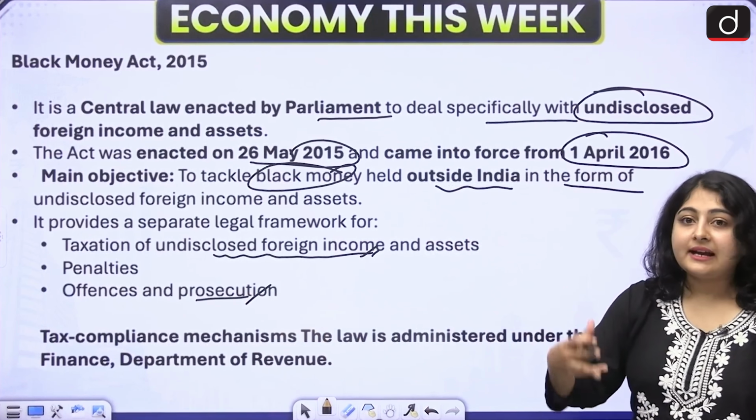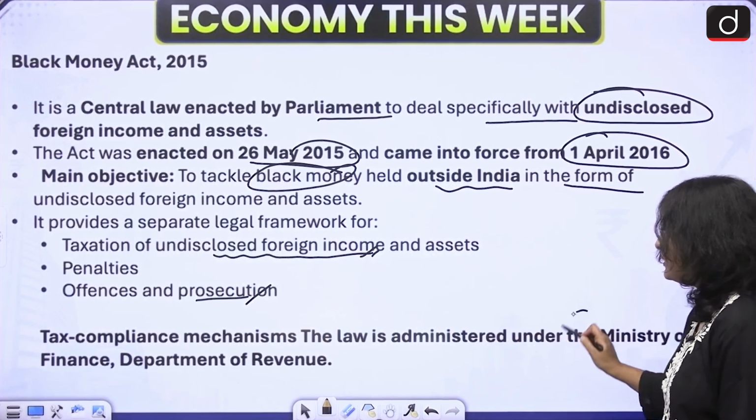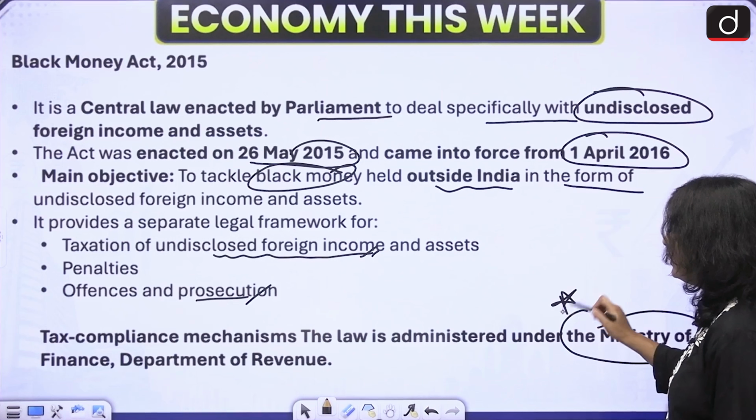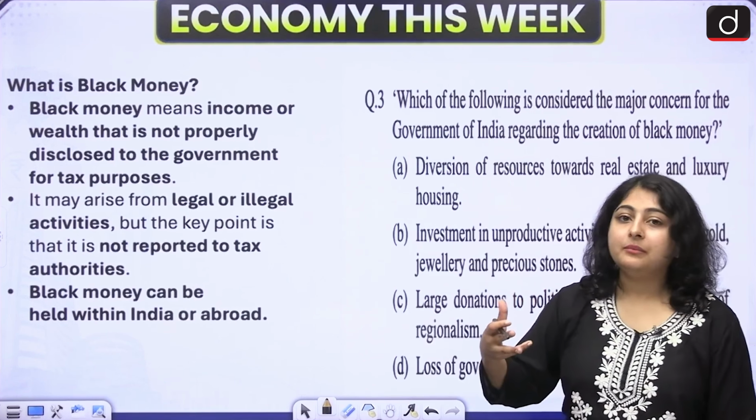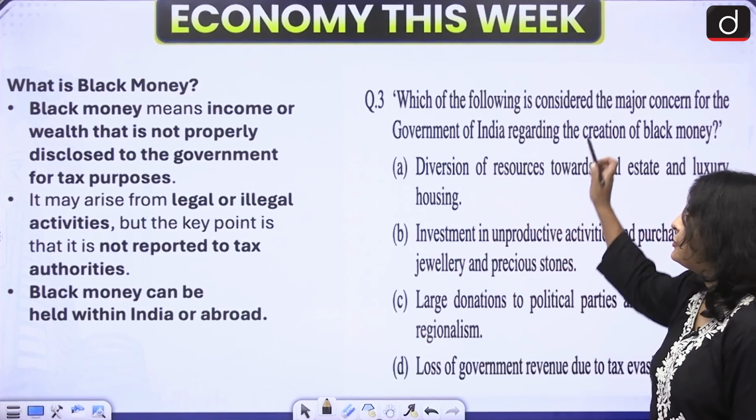Okay. Now all the tax compliance mechanisms will be administered under the Ministry of Finance. This is important for your examination. Let us also talk about black money because UPSC has asked a question on black money.